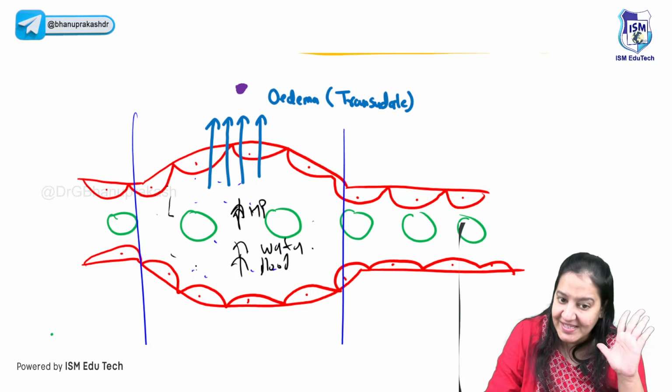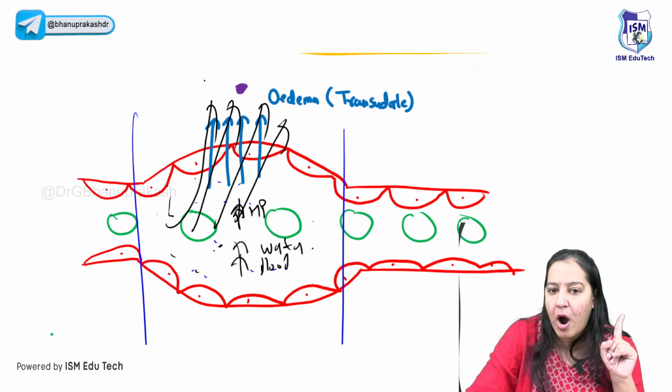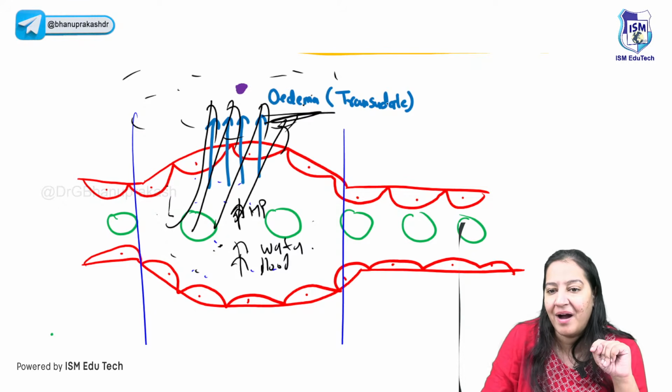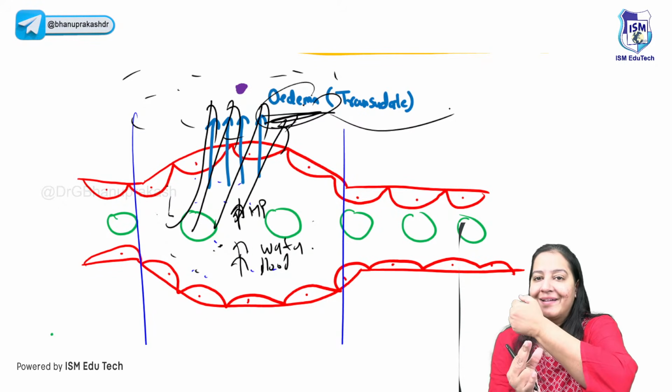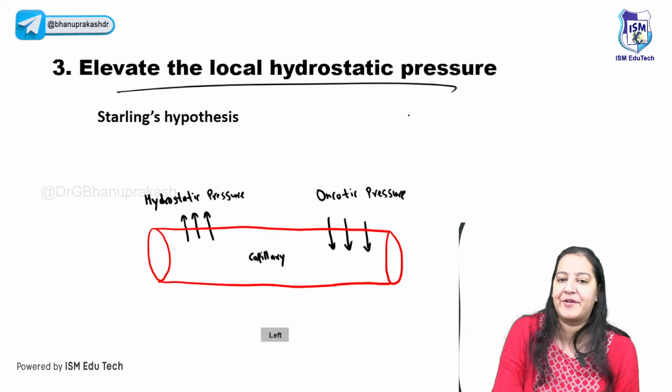So there is more blood here, and the extra fluid will go out. All the extra fluid will go out and accumulate here. It is known as edema. And edema gives tumor, the swelling. If you touch here, you will feel there is a swelling. If you see from above, there is a swelling. That is tumor. Tumor is due to increased hydrostatic pressure.